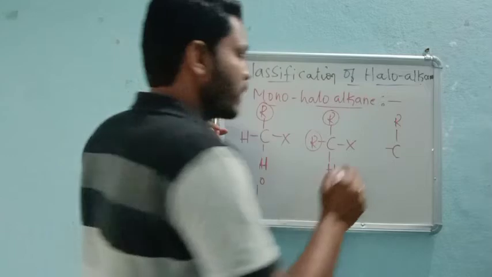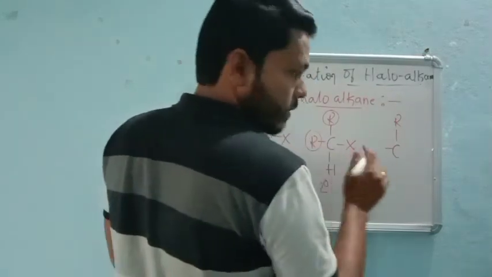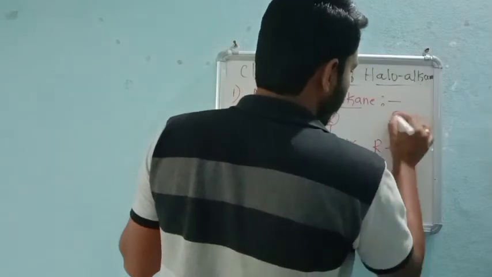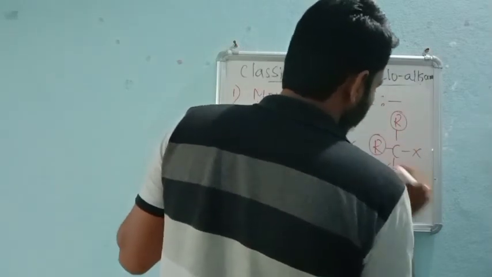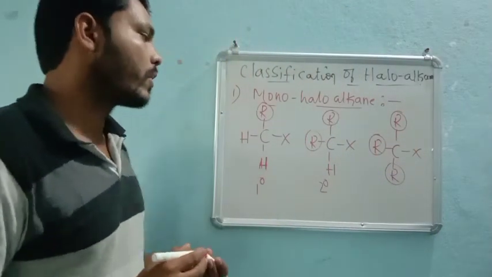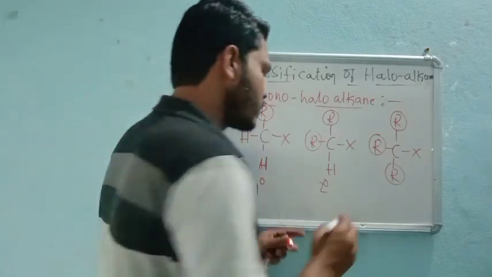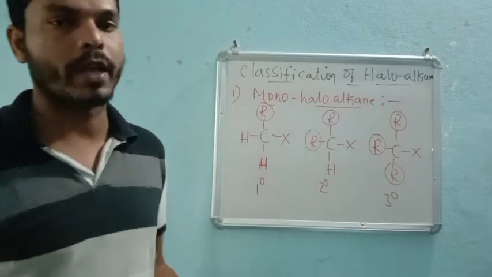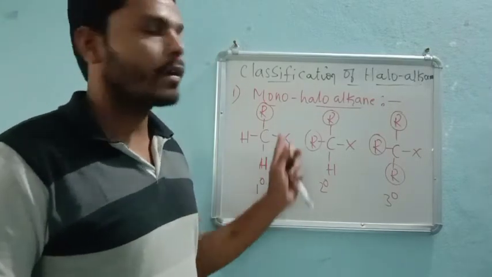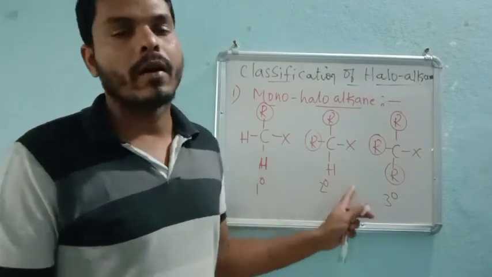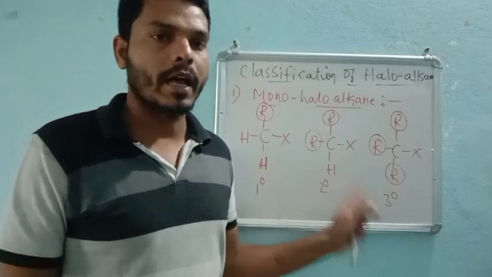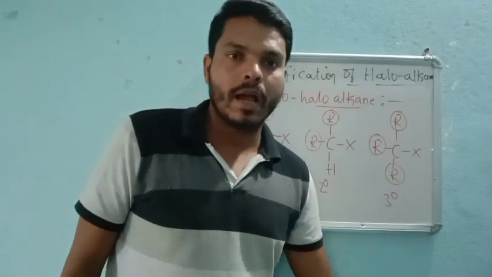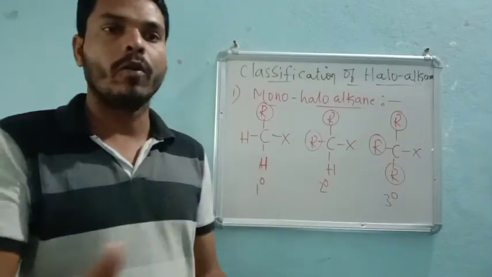Don't forget, because only one halogen is attached in the compound. Now if three groups are attached, then we call that a tertiary haloalkane, tertiary monohaloalkane. Primary monohaloalkane, secondary monohaloalkane, or tertiary monohaloalkane.